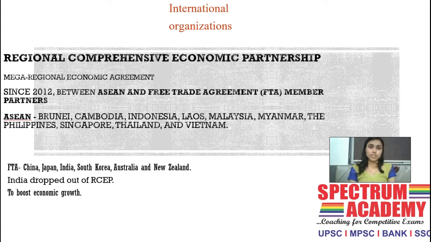RCEP is functioning. So, which are the Asian countries? Let's look at the names of Asian countries: Brunei, Cambodia, Indonesia, Laos, Malaysia, Myanmar, the Philippines, Singapore, Thailand, and Vietnam are the Asian countries which are working in RCEP. Now, let's look at the FTA countries. FTA countries are China, Japan, India, South Korea, Australia, and New Zealand.